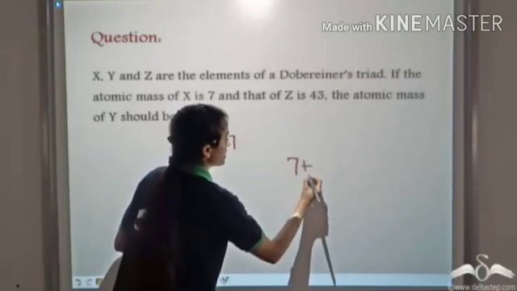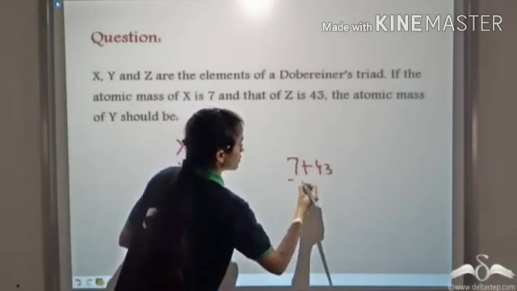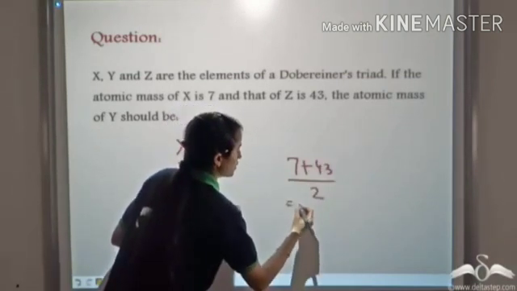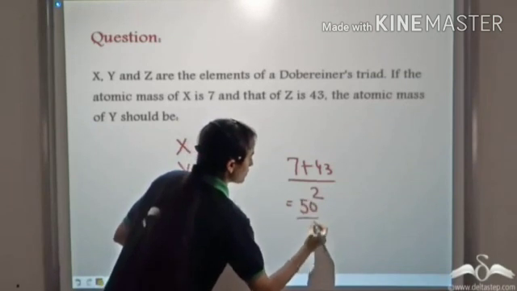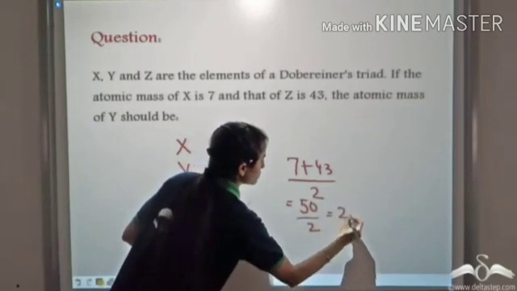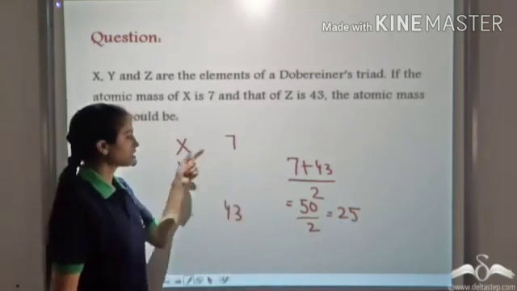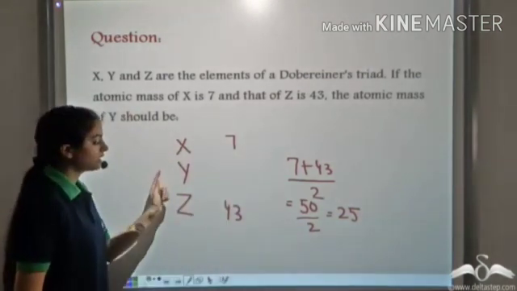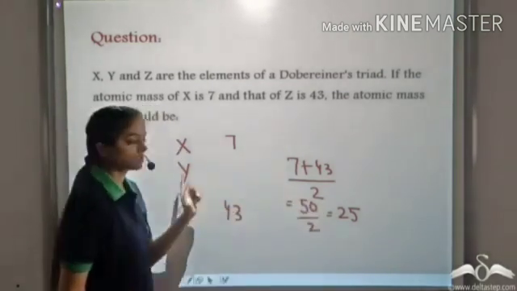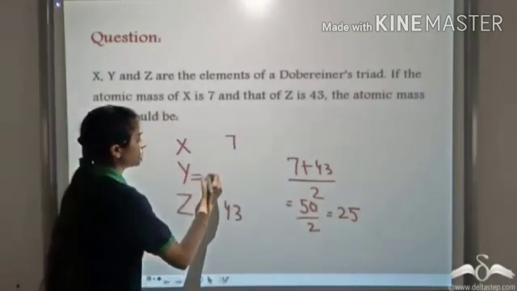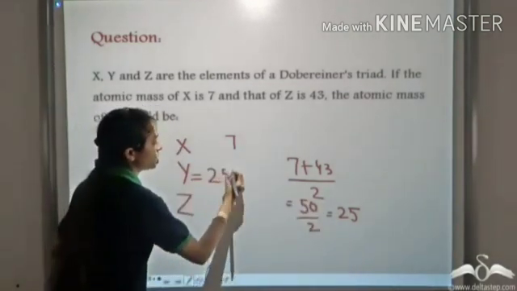So in this case, the average comes out to be 25. So the atomic mass of Y should be 25.